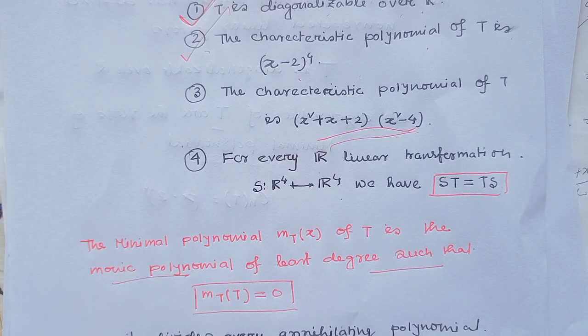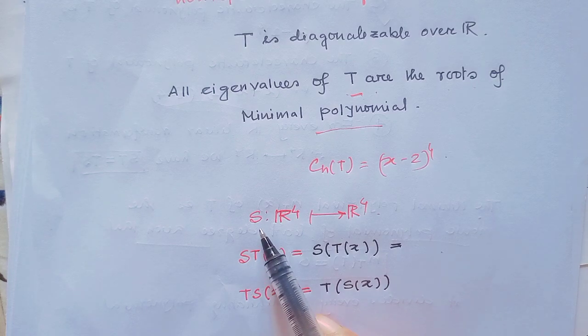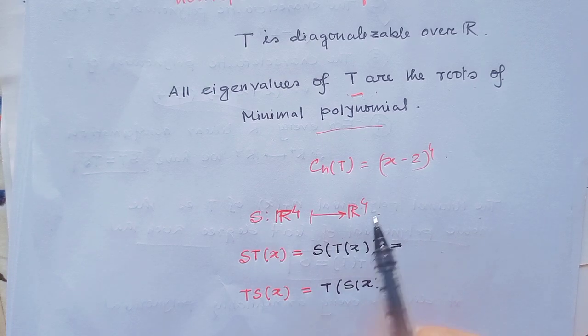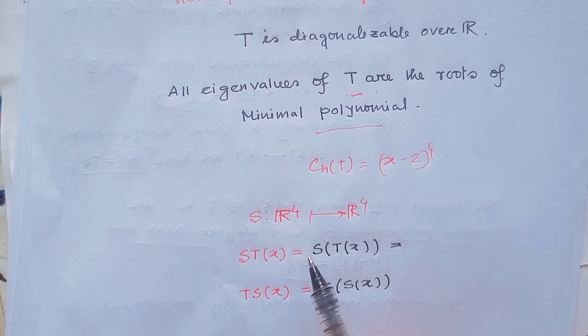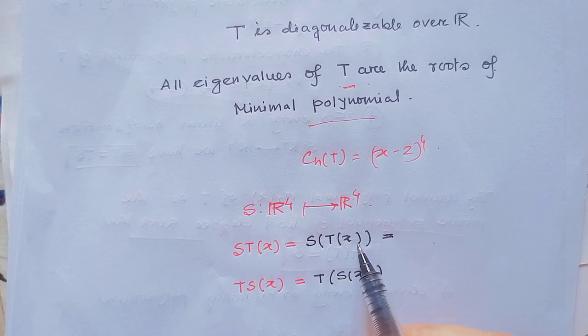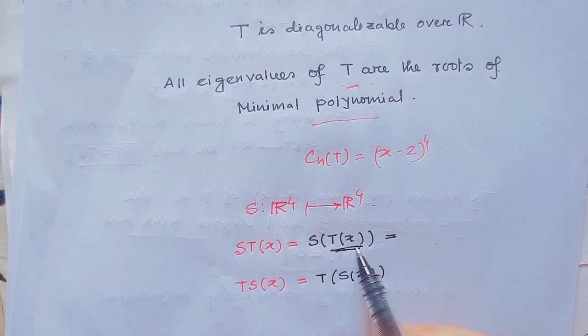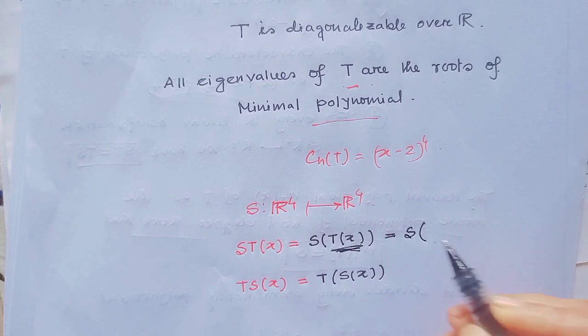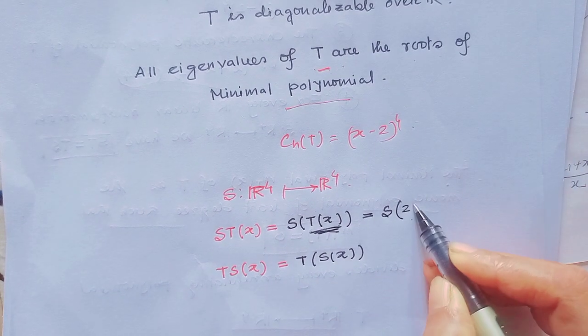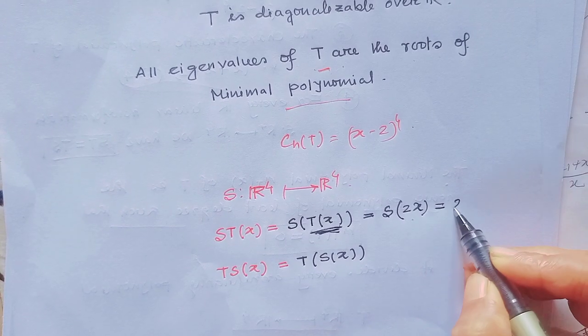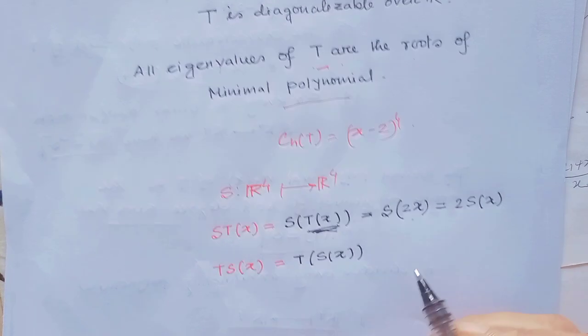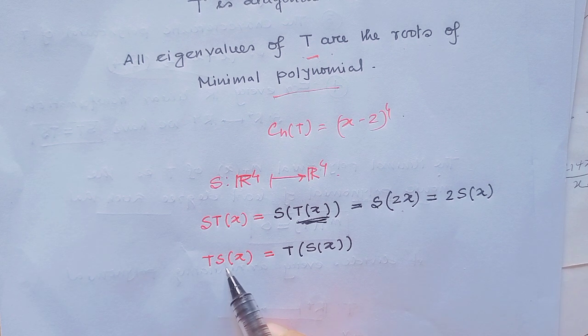And option 4 says for every linear transformation S from R4 to R4, ST equals TS. There exists a linear operator S from R4 to R4 such that S(x) would be x times T(x). Here T(x) equals 2x. That means this is equal to 2 times S(x). Similarly, TS(x) equals T times S(x),